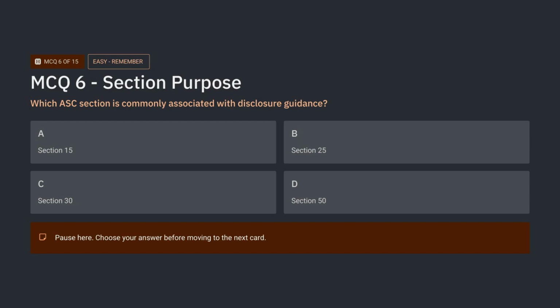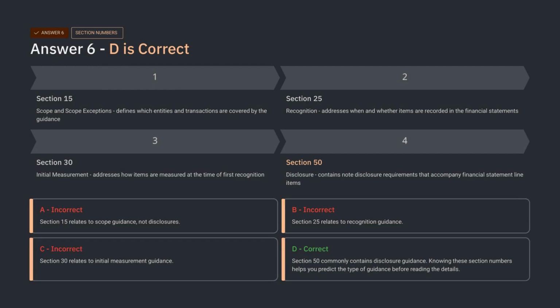Pause now and choose the answer. The correct answer is D. Section 50 commonly contains disclosure guidance. Option A is wrong because Section 15 generally relates to scope and scope exceptions. Option B is wrong because Section 25 generally relates to recognition. Option C is wrong because Section 30 generally relates to initial measurement.